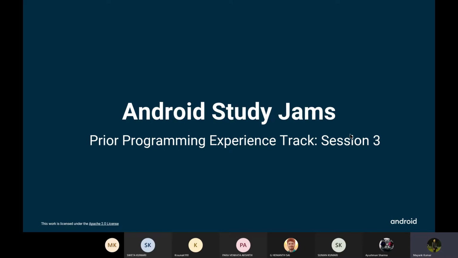My name is Mayank Kumar, and today we'll be looking at the remaining part of the Prior Programming Experience track. As a reminder, this track is designed for people with prior programming experience to learn how to build basic Android apps in Kotlin. I have covered the first part of this track, which was mainly related to the fundamentals of the Kotlin programming language and its special features, in the last session. So make sure to check that out if you haven't yet.